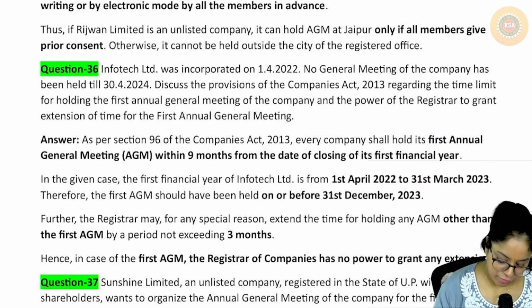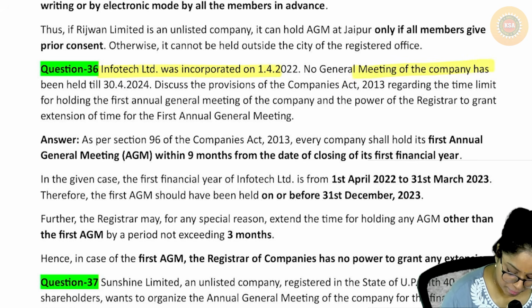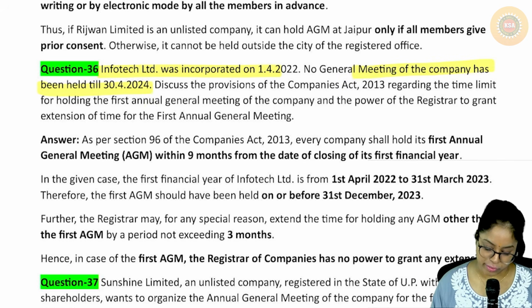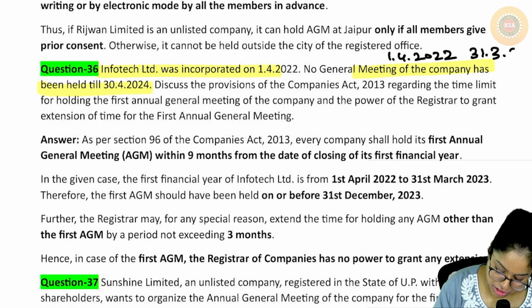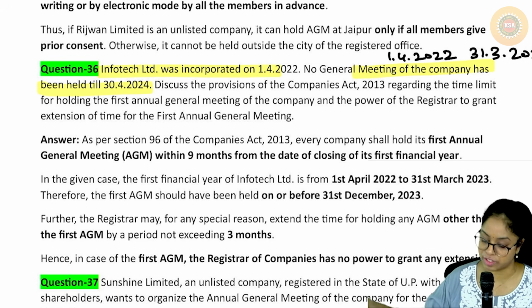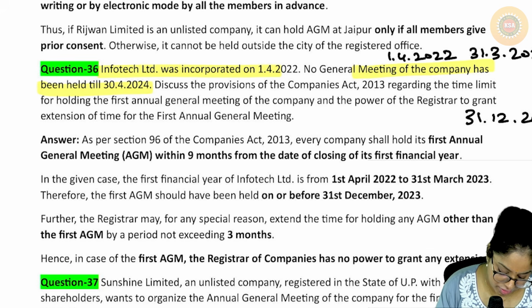Next is Infotech was incorporated on 1/4/2022. No AGM of the company has been held till 30/4/2024. Okay, the company was incorporated when? 1/4/2022. When will the financial year end then? 31st March 2023. So the first AGM should be held within 9 months. That means 31st December 2023. Till when have they not held it?